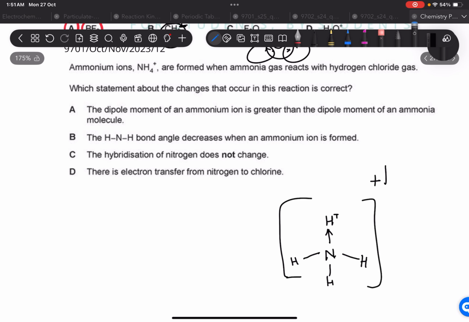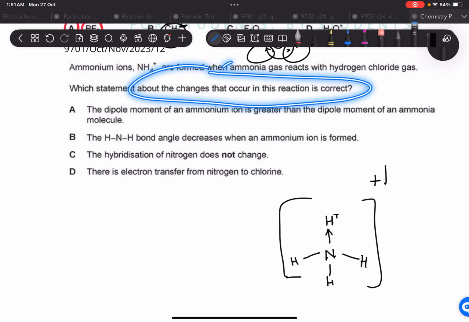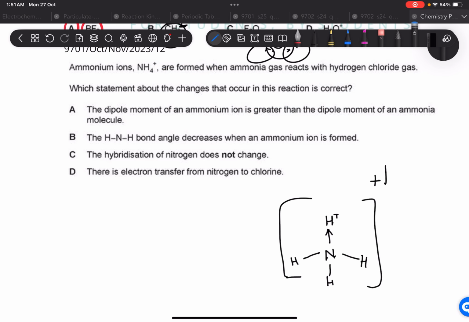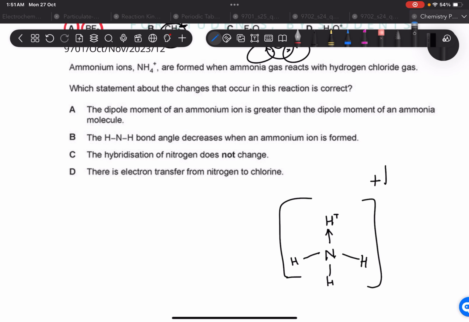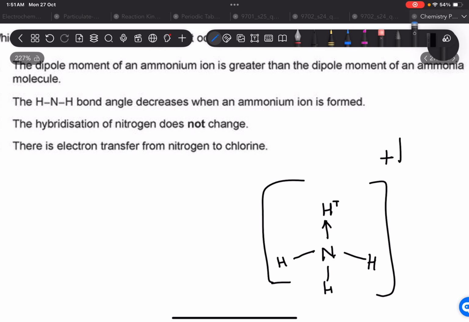Okay, which statement about the changes that occur in this reaction is correct? The dipole moment of an ammonium ion is greater than the dipole moment of an ammonia molecule. You should realize that in the ammonium ion, the dipoles cancel out because it's a symmetrical molecule and it has the same ligands.